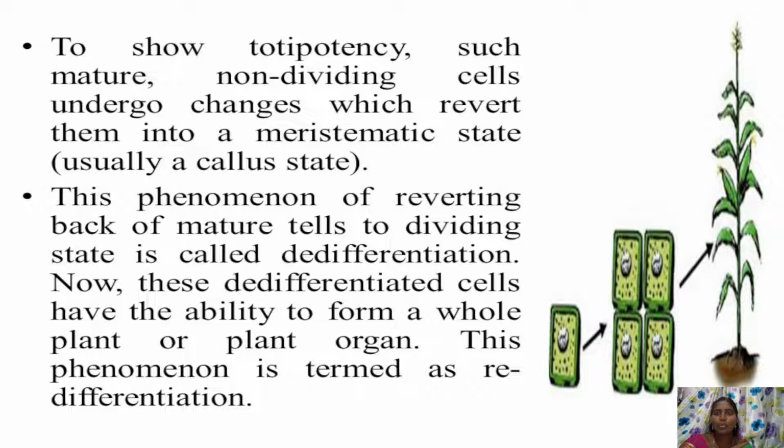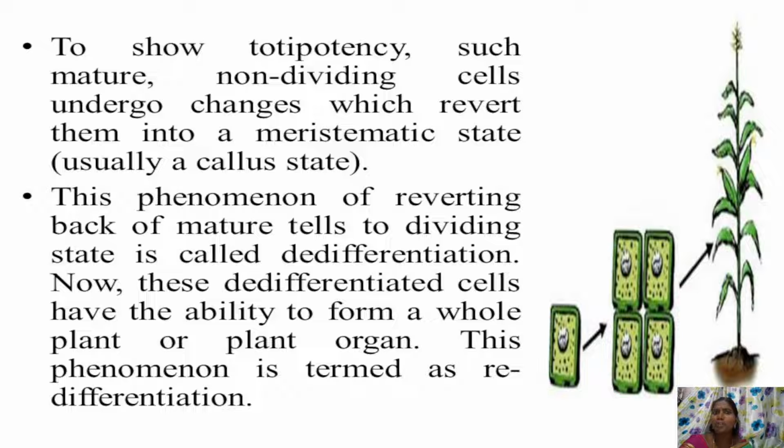To show totipotency, mature non-dividing cells undergo changes which revert the completely differentiated cells into a meristematic state, usually called a callus state in plant tissue culture.